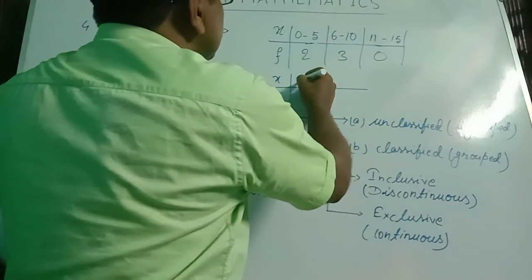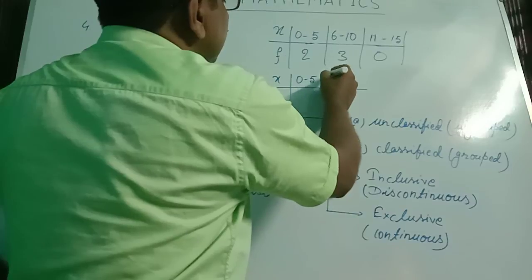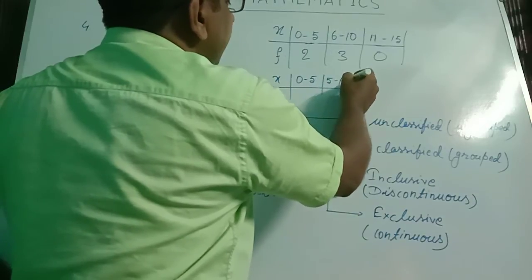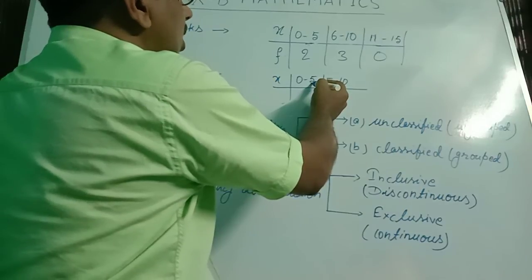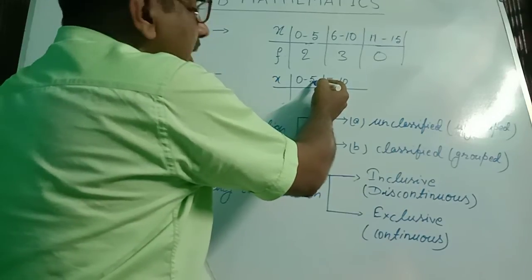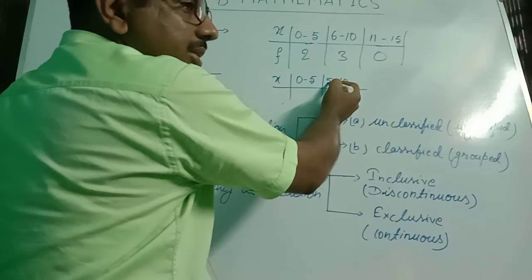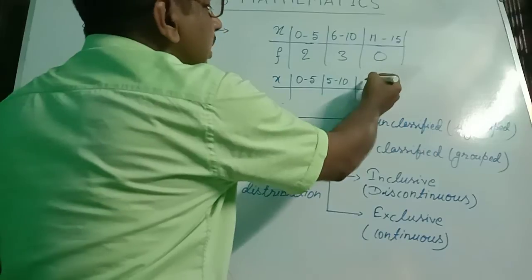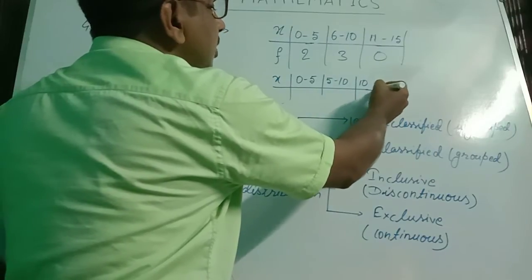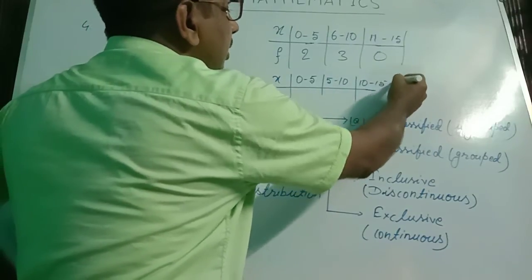And the other type: this is 0 to 5, next 5 to 10. What are we saying? Here the maximum value, or highest value, is 5, and here the lowest value is also 5. Now here the highest value is 10, in this the lowest value is 10, and so on.